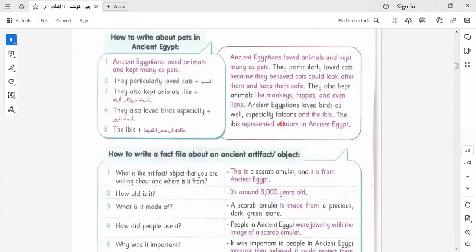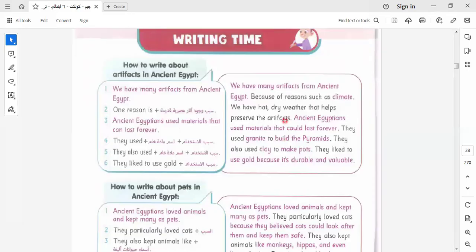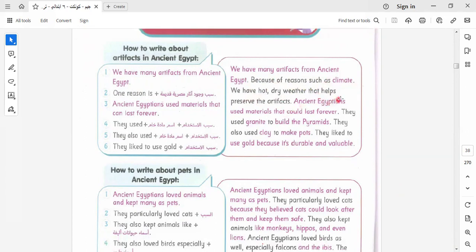Here are the paragraphs related to this part. In this part, we learn how to write about artifacts in ancient Egypt. Here we have many artifacts from ancient Egypt because of reasons such as climate. We have hot, dry weather that helps preserve the artifacts.